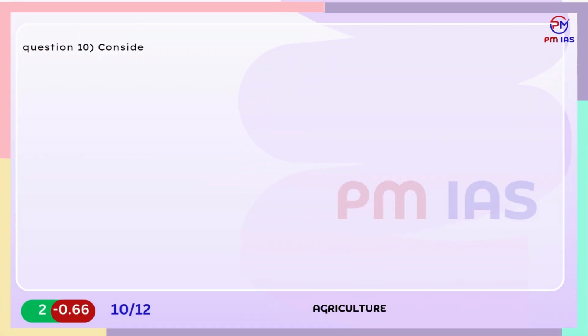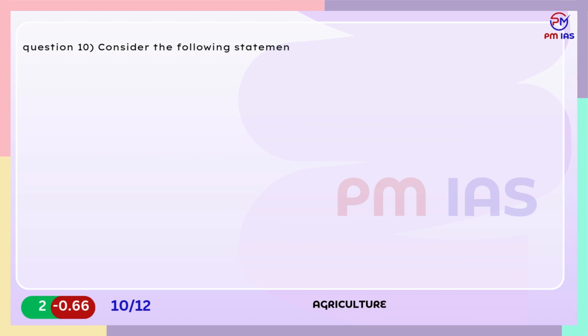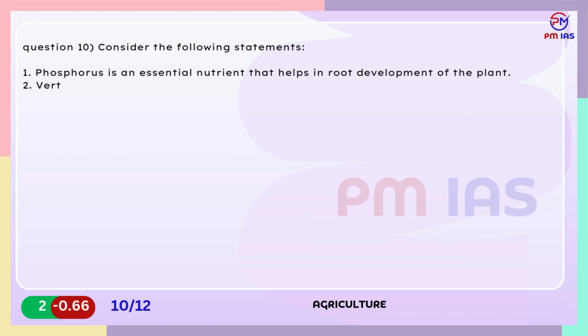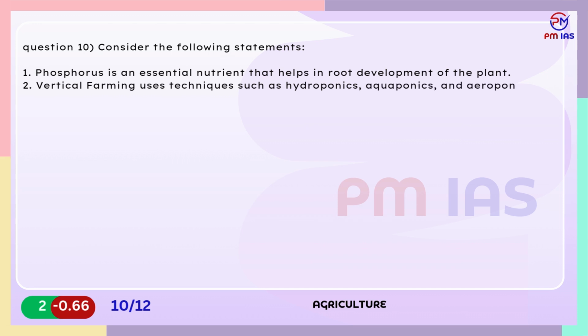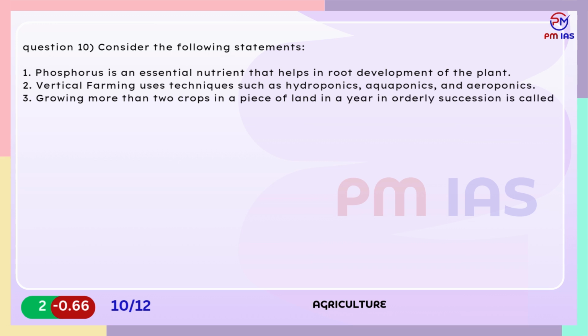Question 10. Consider the following statements. 1. Phosphorus is an essential nutrient that helps in root development of the plant. 2. Vertical farming uses techniques such as hydroponics, aquaponics, and aeroponics. 3. Growing more than 2 crops in a piece of land in a year in orderly succession is called intercropping. Which of the statements given above are correct?